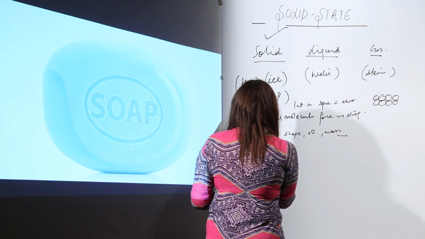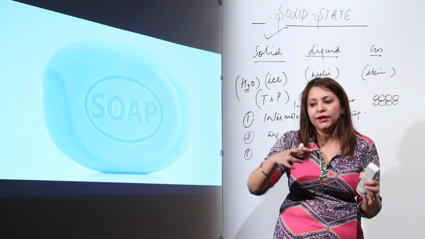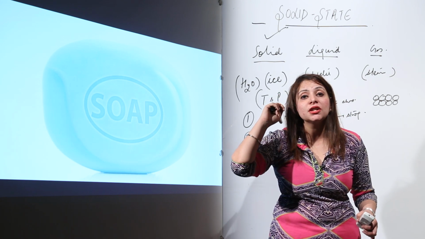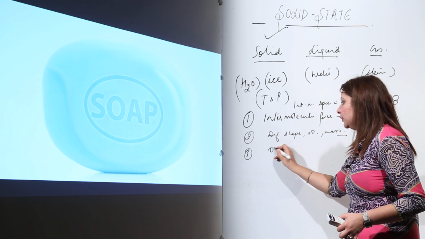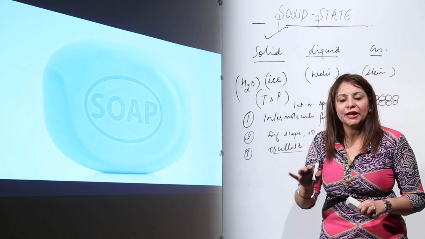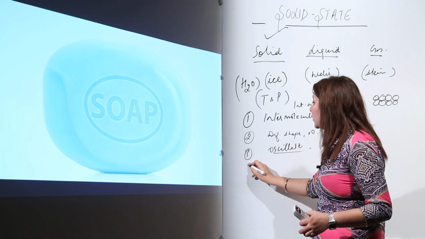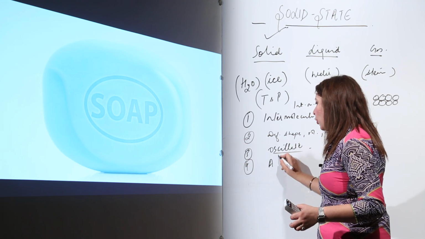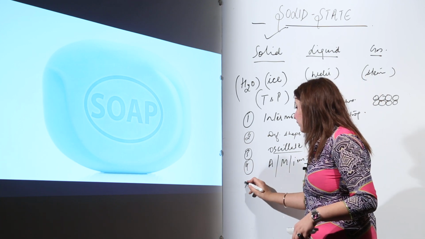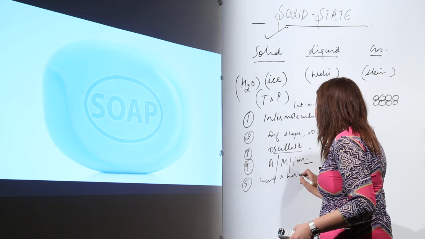And likewise, as you can see, the particles are so tightly packed that they do not have the ability to move around, but still they can show a motion, and that motion is that they can just oscillate at their mean position. So that means they are fixed at their position, but still they can oscillate at their mean position. That means they can show only vibratory or oscillatory kind of motion. And if we talk about the constituents, it may be formed of atoms, molecules or ions. As far as compressibility is concerned, it is incompressible and it is rigid somehow.